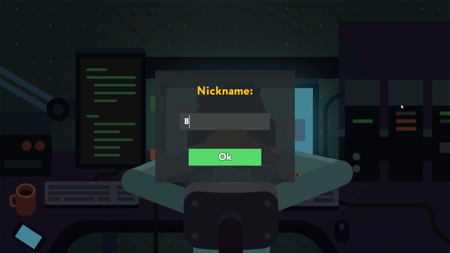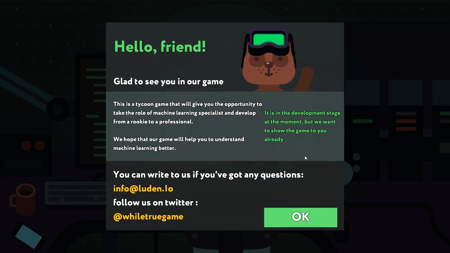Oh, lowercase works. I'm not used to lowercase working, actually. Hello, friend. Glad to see you in our game. This is a tycoon game that will give you the opportunity to take the role of machine learning specialist and develop from a rookie to a professional. Take the role of... yeah, I guess that's accurate. We hope that our game will help you understand machine learning better. It is in the development stage at the moment, and we want to show the game to you already.